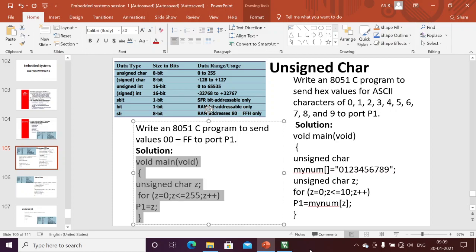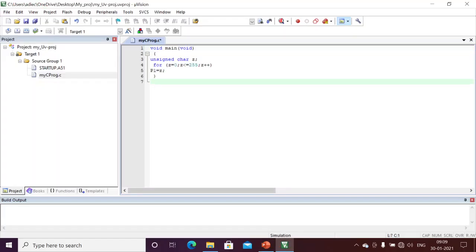This is a simple program I am writing here in C. Void main is the start of the program, with open and close braces. This is an unsigned char, with unsigned range 0 to 255. I am writing one for loop. The first statement is initialization, then semicolon, and the next one is the condition, z less than 255, then semicolon. This is my increment or decrement. Always we write initialization, condition and increment. This is mainly the for loop.